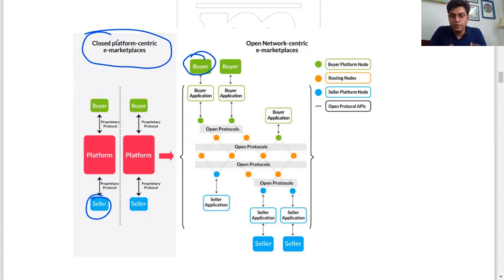So this is now open source. For example, through Amazon, I'll be able to order from a seller who is not even registered on Amazon but is registered on a separate website somewhere on the web.